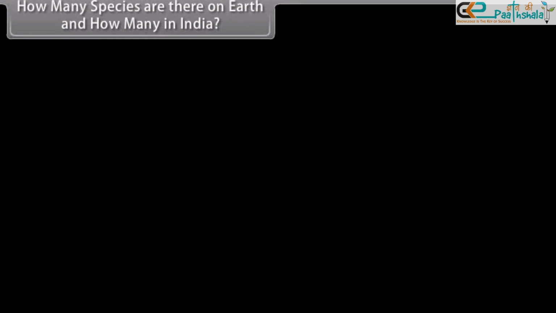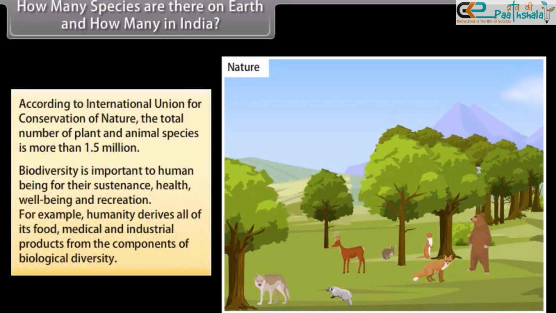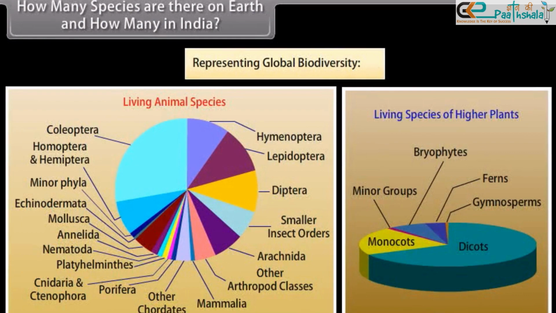How many species are there on earth, and how many in India? According to the International Union for Conservation of Nature, the total number of plant and animal species is more than 1.5 million. Biodiversity is important to human beings for their sustenance, health, well-being, and recreation. For example, humanity derives all of its food, medical and industrial products from the components of biological diversity. Here is a pie graph representing global biodiversity.